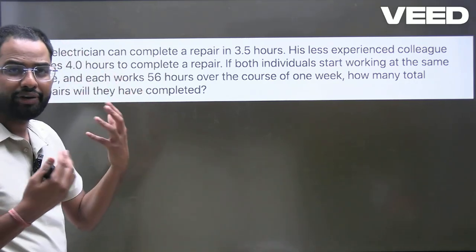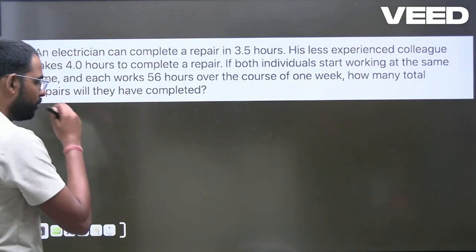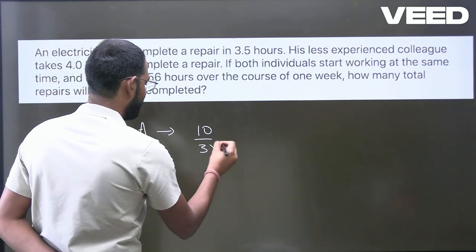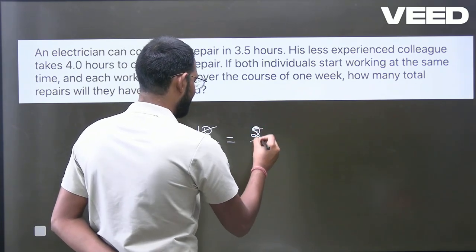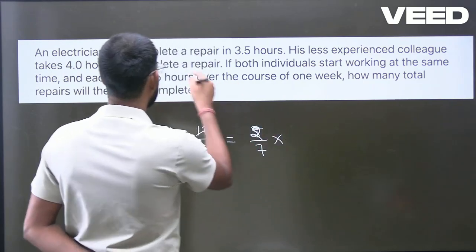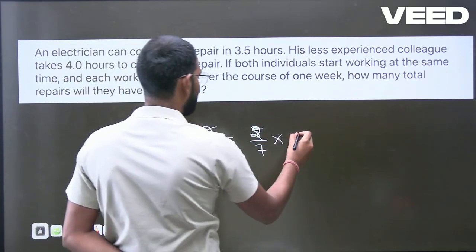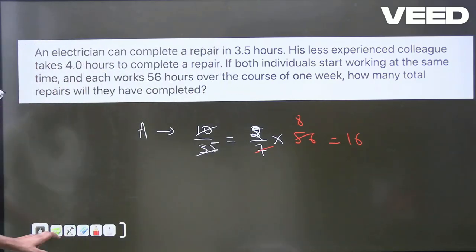If you are going to solve it in a very conventional method, it is going to take a lot of time. Simply do this. A, how are you going to solve? 10 by 35, that is going to be 2 by 7. Then simply multiply with the number of hours given. How many hours are given? 56 hours are given. That is 16 hours for A.